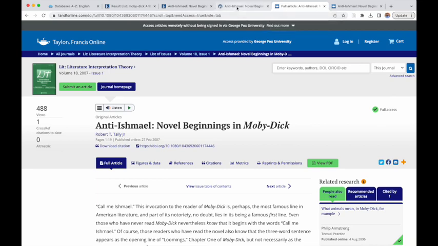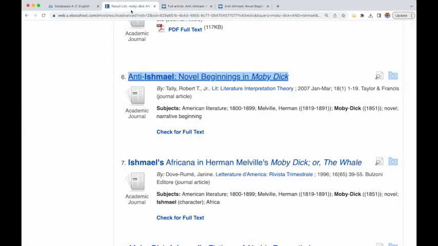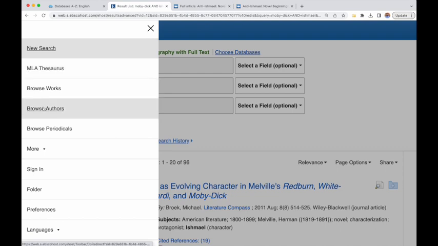I'm going to save this and come back to it a little bit later. So I'm going to keep this as a tab that's open. And I'm going to go back to the search results. So that's how you can use the Browse Works tab, and that's what we were doing, just tweaking that to see what combination gets the best results. So much of searching comes down to, I'm going to throw some stuff up against the wall and see what sticks. And then if it doesn't stick, I'm going to try again and hope for the best. So it requires some patience and just a lot of trial and error.